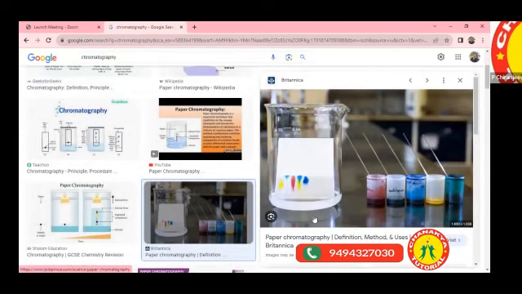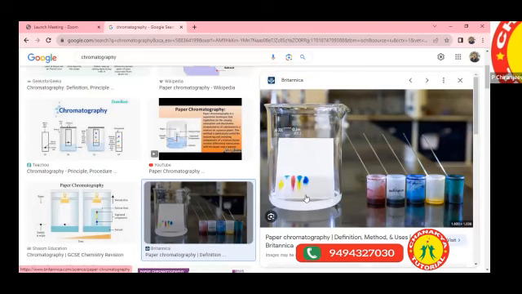Especially, chromatography techniques can be used in the pharmaceutical industries. Why are they using this technique there? To separate a mixture into individual components. They also use chromatography techniques to remove impurities. So this one is paper chromatography. Paper chromatography is an example of partition chromatography.